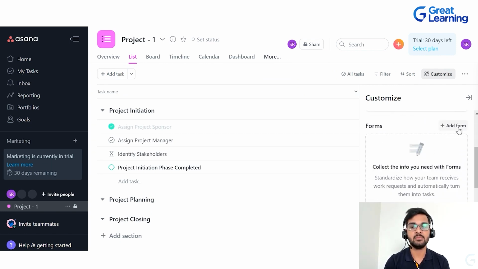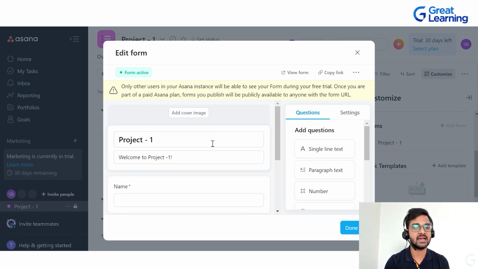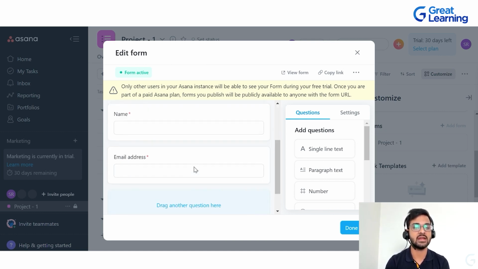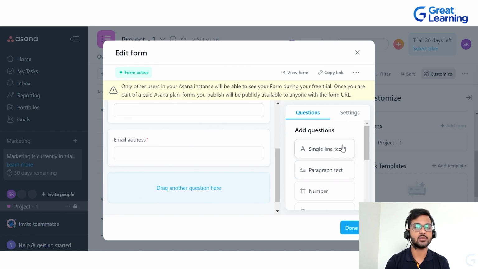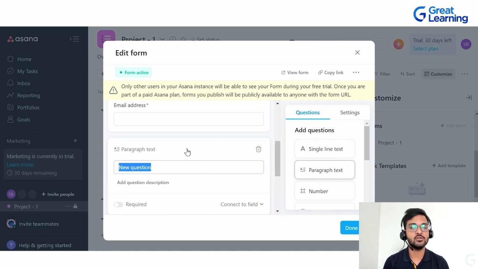So in the Forms tab, you click on Add Forms and it is going to show you a screen like this. Now in this you can choose the lines, whatever welcome message you want to write, name, email ID, you want to add a question, you can just drag these, double click and drag based upon your needs. You can do all of that.